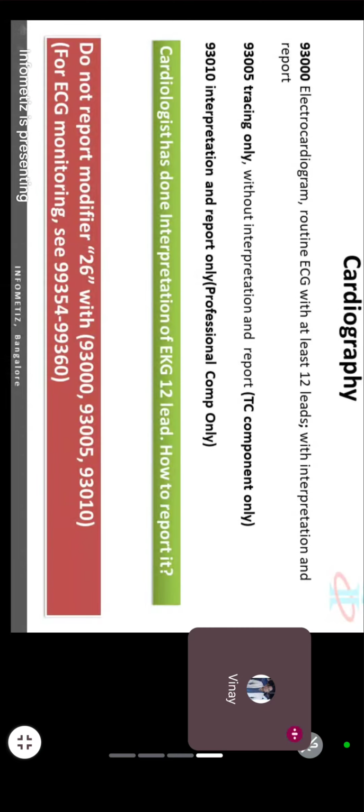But what if I have to code for both, doctor and technician both? Then I don't code 93005 and 93010 together. Instead of that, I will code 93000, which is with interpretation and report.